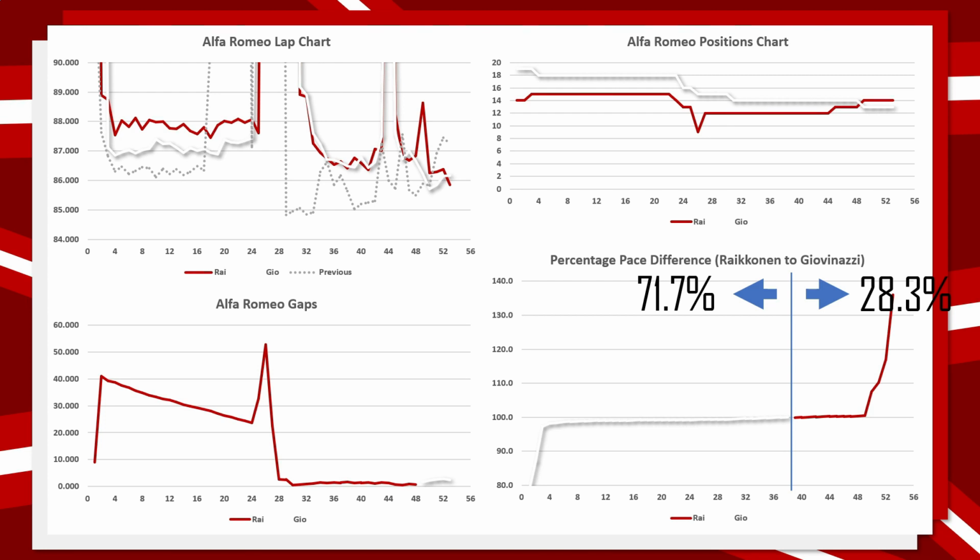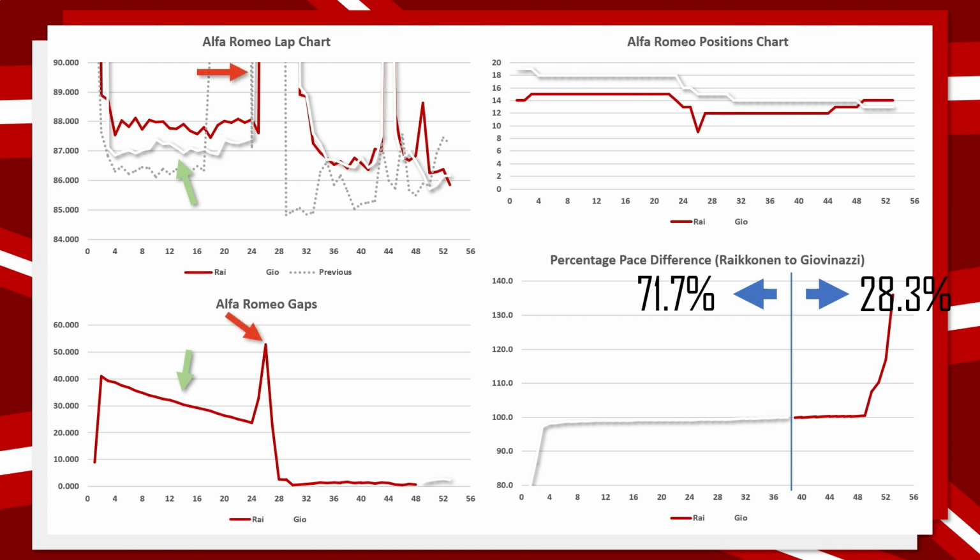But if we move our attention to the lap time chart overall, we can see consistently that there was about a 0.8 to 1 second per lap gap between the two drivers. However, with Antonio Giovinazzi being involved in that first lap incident, he was actually behind. So we can see that this gap decreased from 40 seconds at lap number 1 all the way down to 23 seconds at lap number 24, which is an extremely significant pace gain.